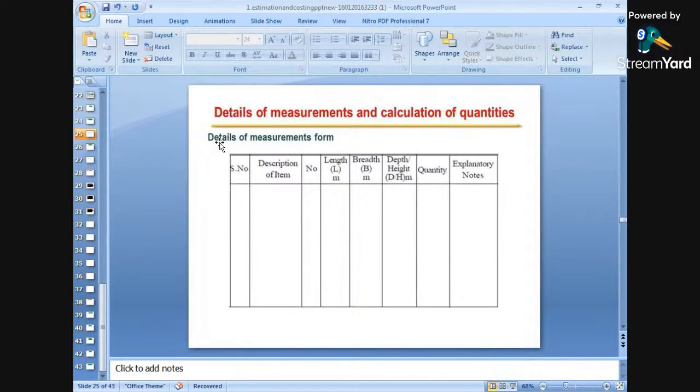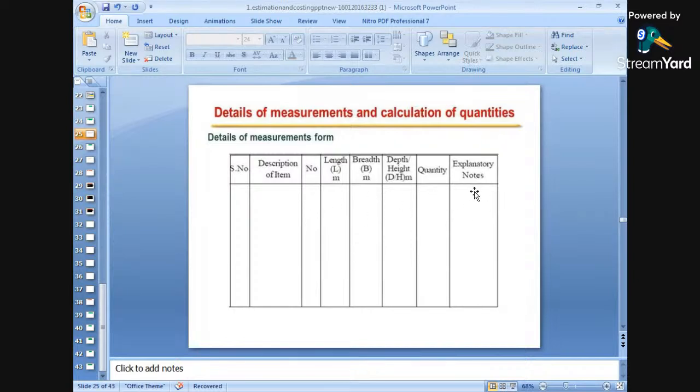Now look at what the details of measurement form contains. First is the serial number. Number two is the description of items, whether it is earthwork in excavation or PCC or DPC or plastering or flooring or painting or finishing, any type of work. So description. Numbers is 1, 2, 3, 4, 5, 6 numbers of long wall. Then the length of that particular item of work, the width of that particular item of work, and the depth or height of that particular item of work. Quantity is just the multiplication of numbers into LBH.